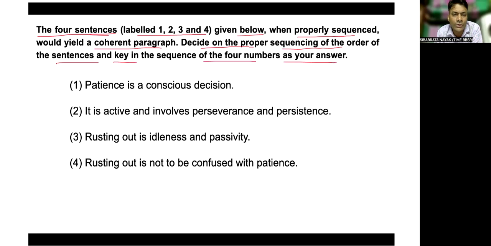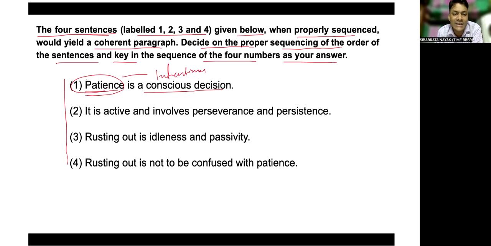Now look at the four sentences which are given here. The first sentence says patience is a conscious decision. It means patience is a quality which is intentional, or we can say it is a conscious decision which we need to decide intentionally, right?